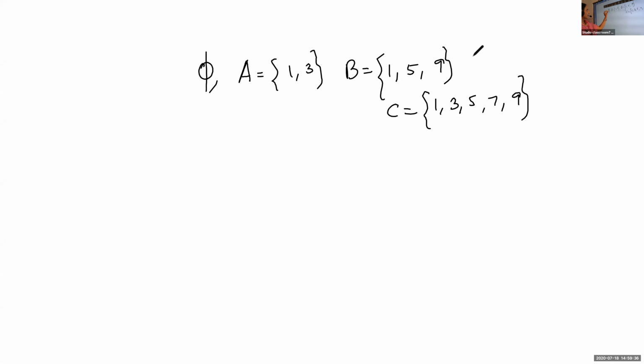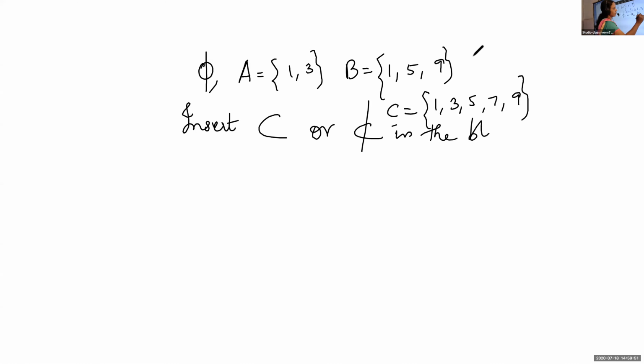Consider the sets ∅, A, B and C. Insert the symbols subset or not a subset in the blanks.